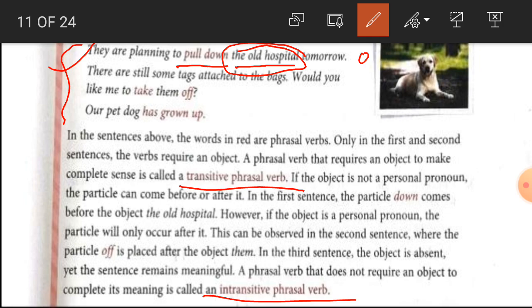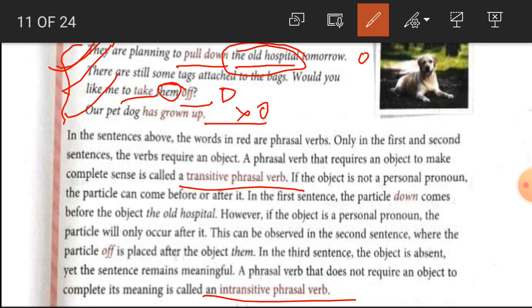Now, second sentence: there are still some tags attached to the bags. Would you like me to take them off? So, take off is the phrasal verb here, and them is what? Them is the object. So, students, here we have got that in sentences number 1 and 2, there are objects after the phrasal verb. Now, third sentence: our pet dog has grown up. There is no object.